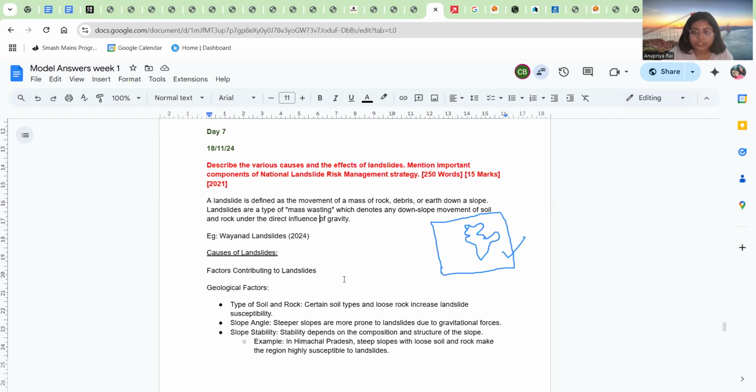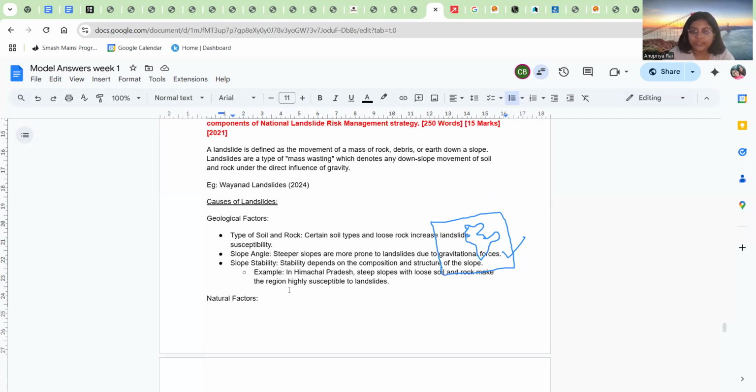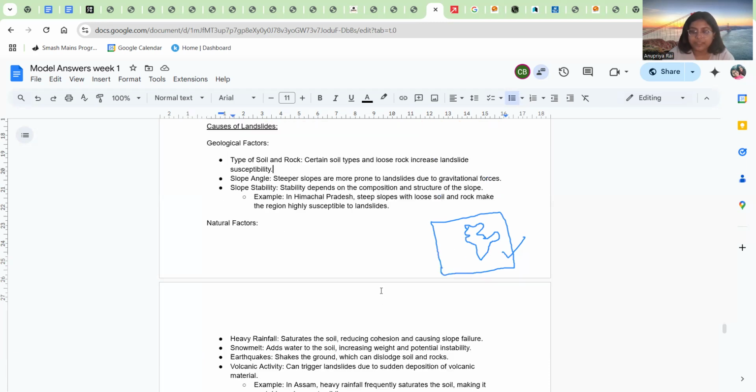Now we are discussing the causes of landslide. So what are the factors contributing? We can write causes or factors contributing, while both mean the same. First is geological factors. You can give 2 points and an example. Type of soil and rock: how parent rock, loose rock and soil characteristics increase landslide susceptibility. You can talk about slope angle, you can talk about slope stability. Either of the 3, or either of the 2, would work. And you have to definitely give an example.